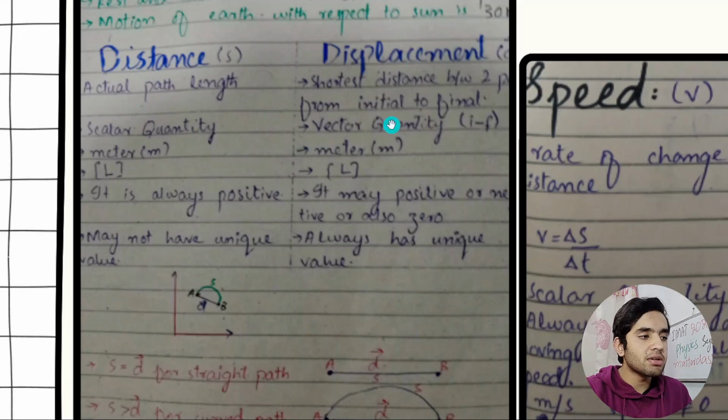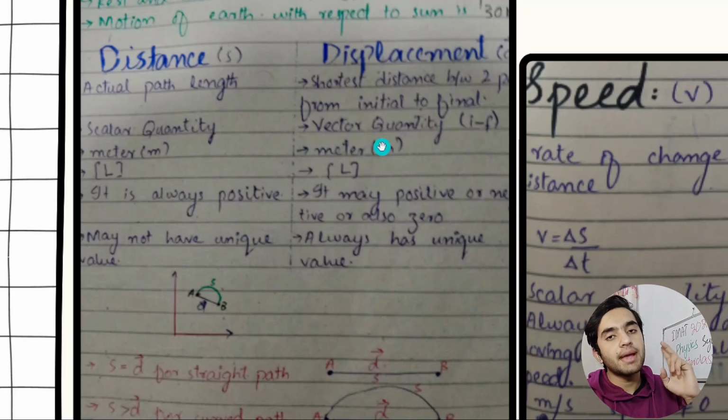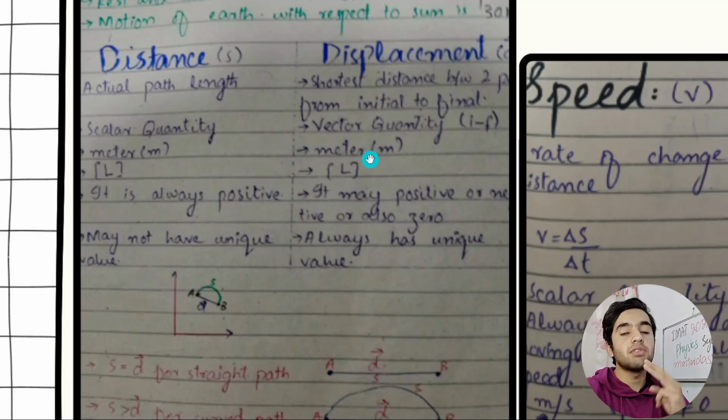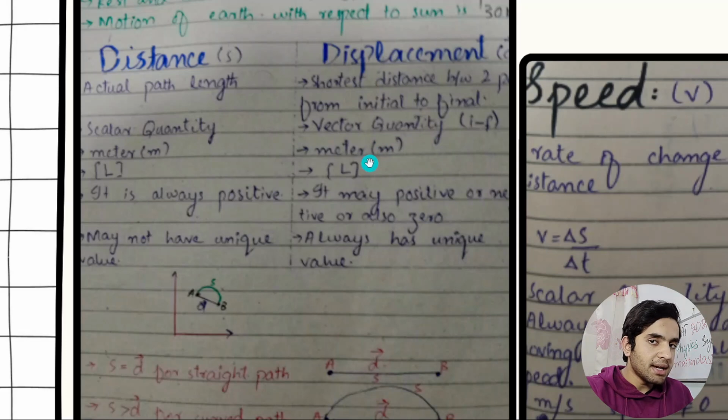Distance is a scalar quantity, displacement is a vector quantity. That's a major difference, and their dimensions are both L. Meter is the unit of both, but always remember, distance is always positive, because scalar quantities can't be negative. You need to know that. But displacement can be positive, can be negative, can be zero. Distance will be distance, always distance. There will always be a positive value attached to it.